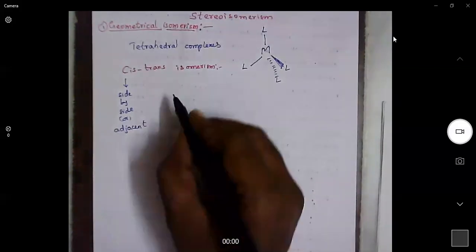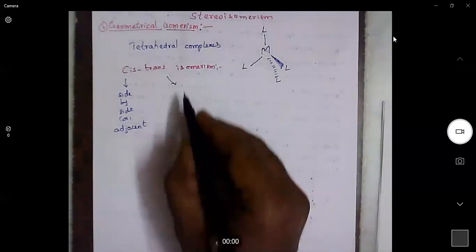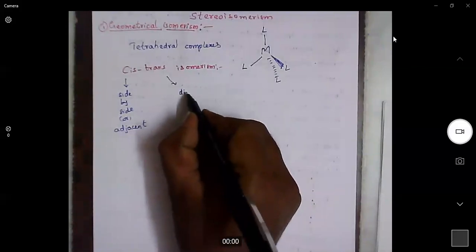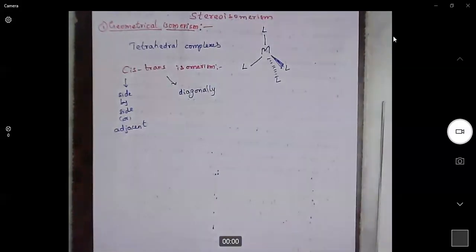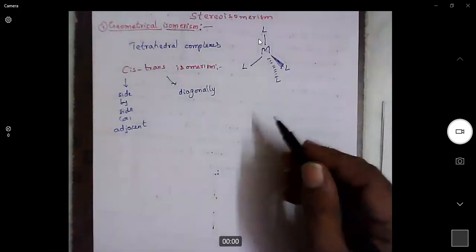What is a trans isomer? If two ligands are related diagonally, then we call it a trans isomer. If two ligands have a diagonal relationship, then we call it a trans isomer. Now, in a tetrahedral complex, is it possible to have cis and trans isomers? Right. We will go one by one.